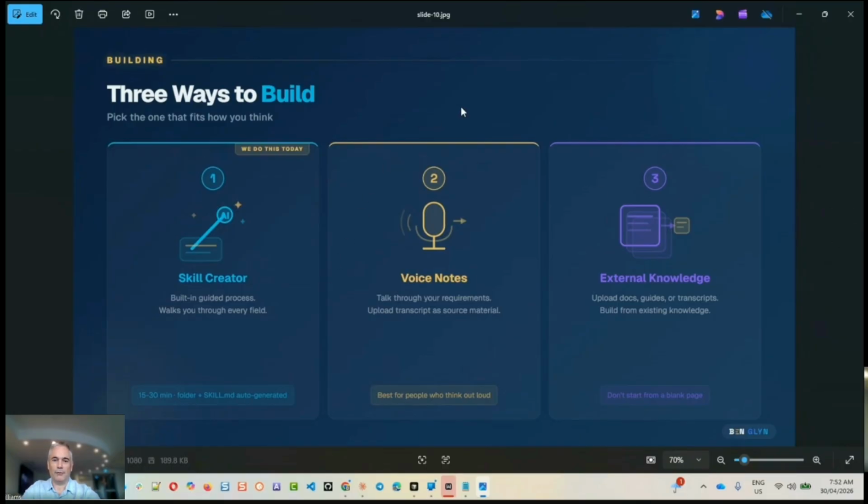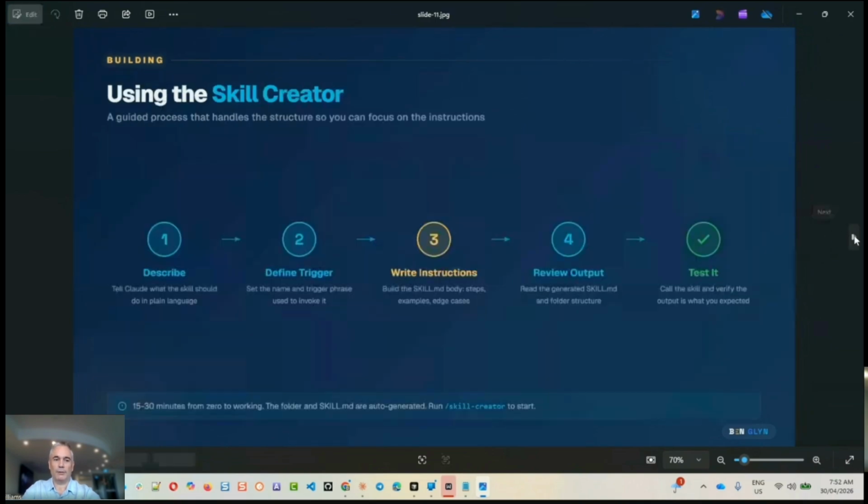A 4th way that I often see on YouTube is that people will record themselves using their computer doing a particular task, and then screenshots are taken and fed into Claude, and they create a Claude skill that way. So there are 4 ways for you.